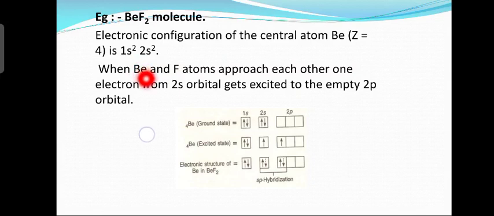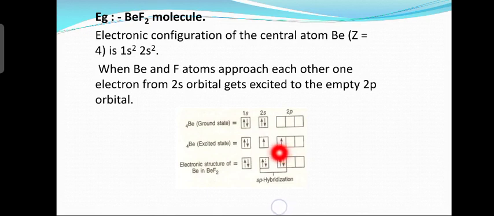1s2, 2s2. When beryllium and fluorine atoms approach each other, one electron from 2s orbital gets excited to the empty 2p orbital. You can see here electronic configuration 1s2, 2s2, 2p0 in the ground state. In the excited state you can see 1s2, 2s1, the 2s electron has jumped into the 2p orbital.